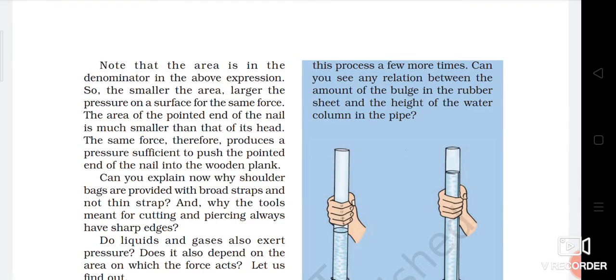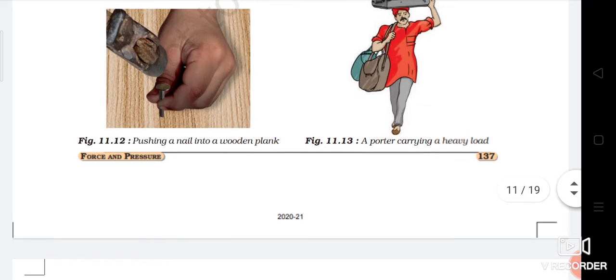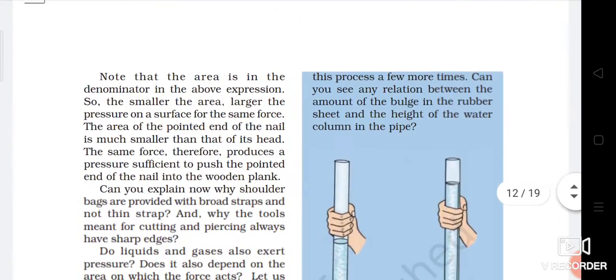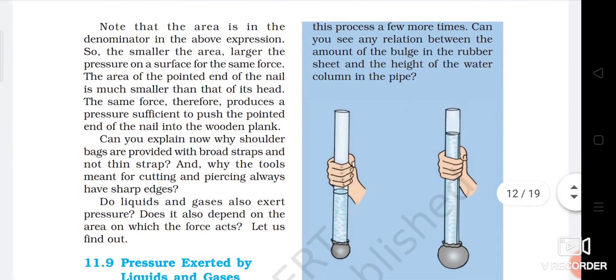Note that the area is in the denominator in the above expression. So the smaller the area, the larger the pressure on a surface for the same force. The area of the pointed end of the nail is much smaller than that of its head.